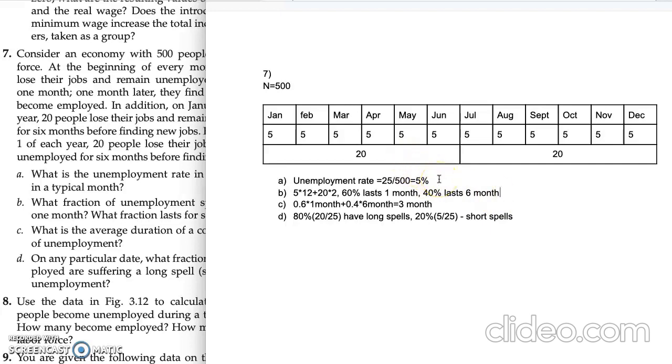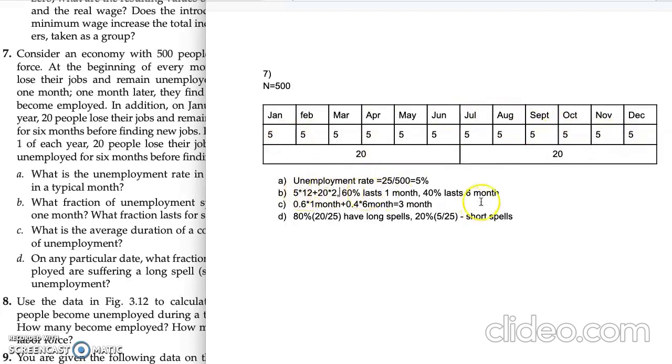So the total number of spells during the year we can find by this equation, where we multiply 5 by 12 and add 20 multiplied by 2, because in the whole year we have only 2 spells for 20 people and 12 spells for 5 people.